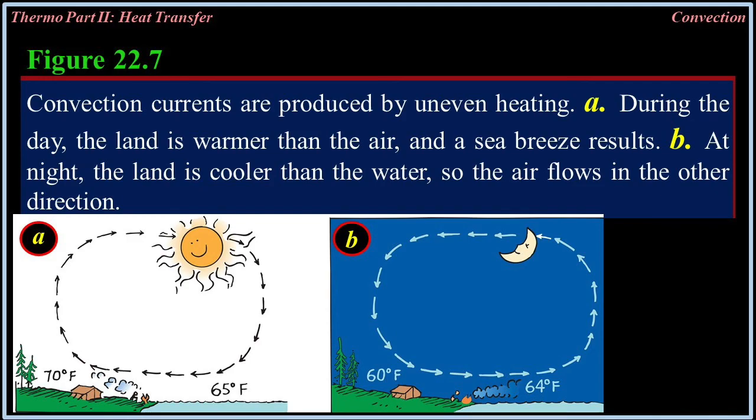Figure 22.7. Convection currents are produced by uneven heating. A. During the day, the land is warmer than the air and the sea breeze results. B. At night, the land is cooler than the water, so the air flows in the other direction.